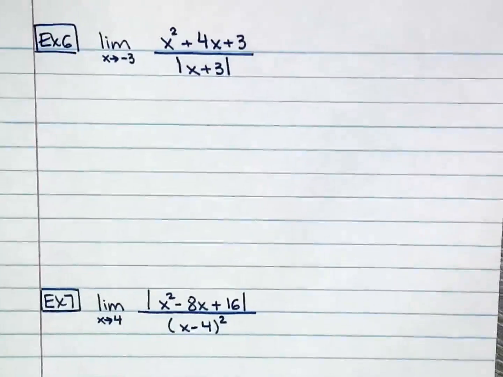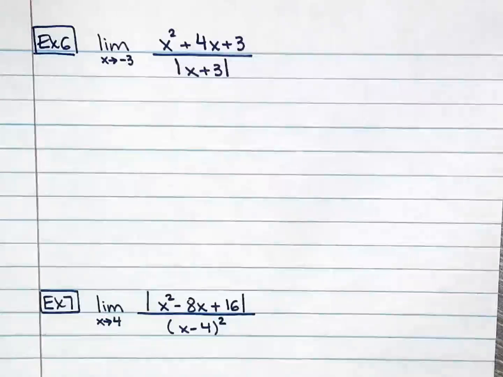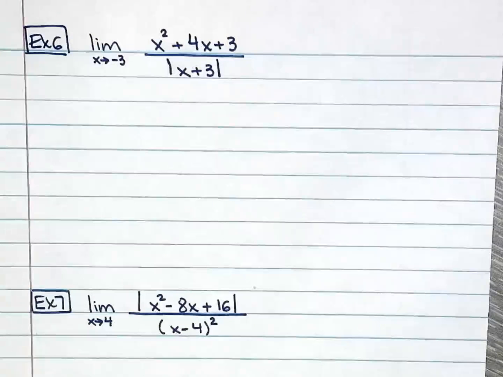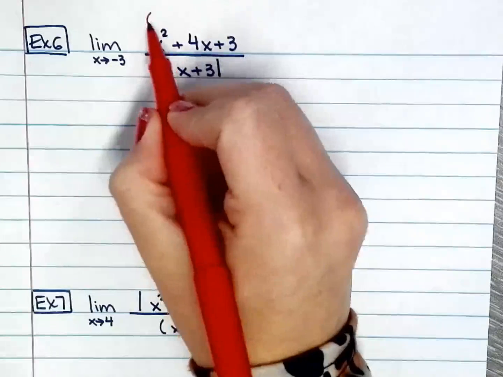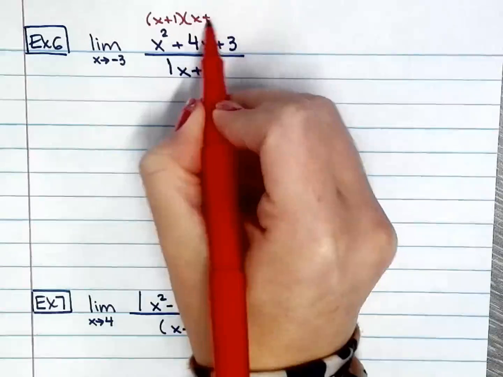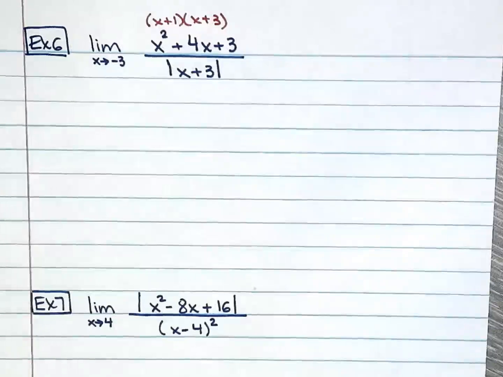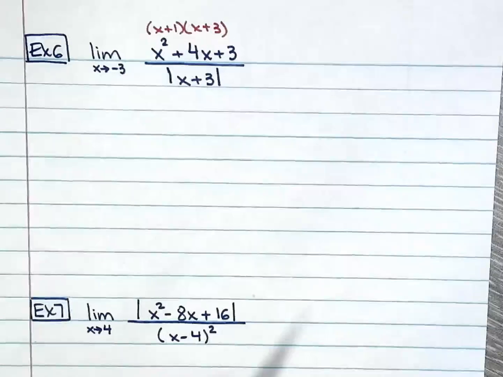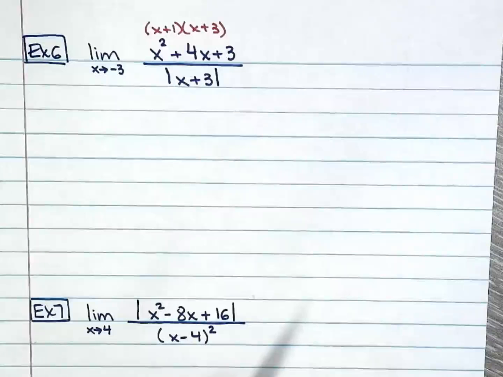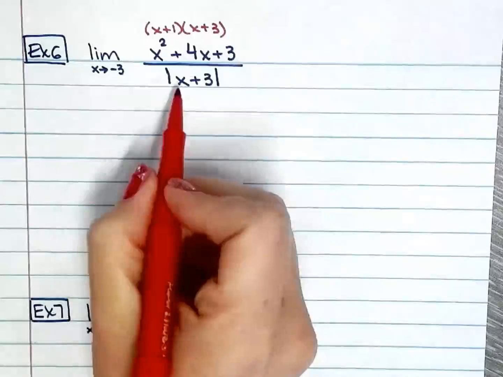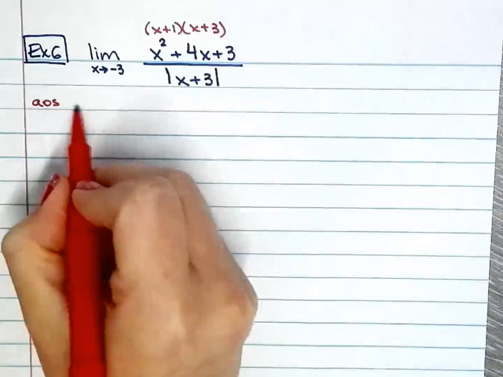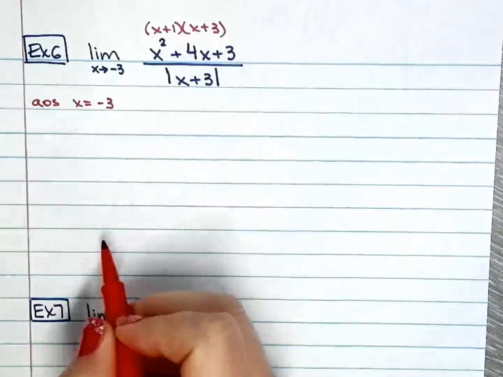So a lot of information and a lot of background concepts that we've been working on. Two more just because. You knew we were going to get one that we had to factor. So before I do anything, when I look at this, I see x plus 1, x plus 3. If you're still struggling with how to factor, you need to do some homework off to the side to get better at factoring, because factoring is kind of important. So here we go. x is negative 3. Okay?